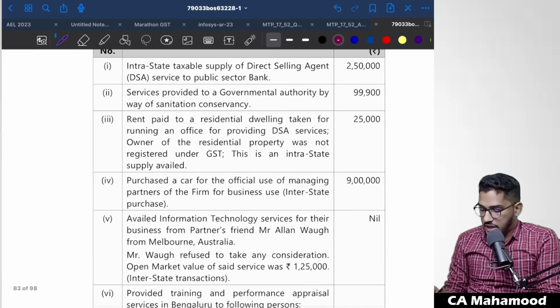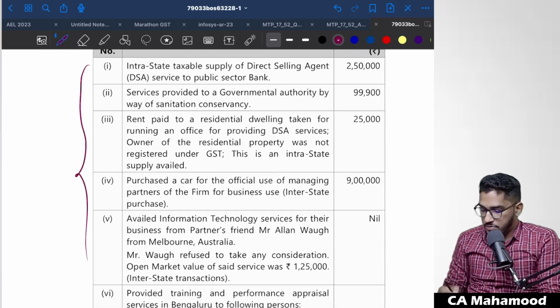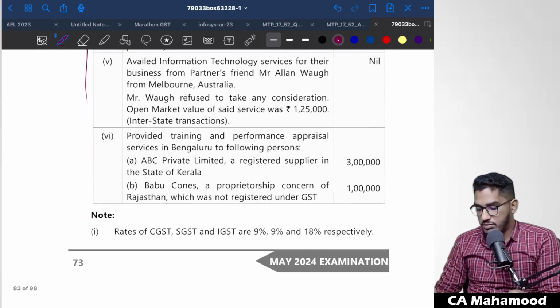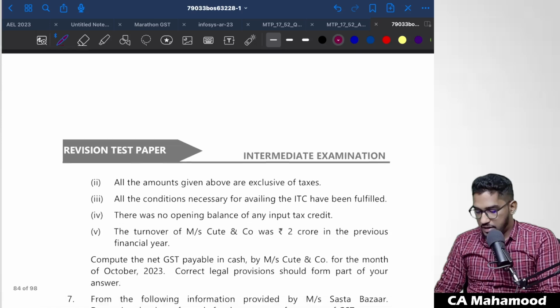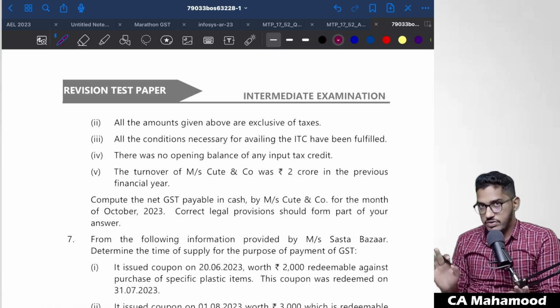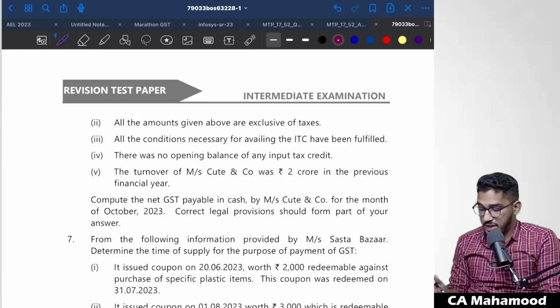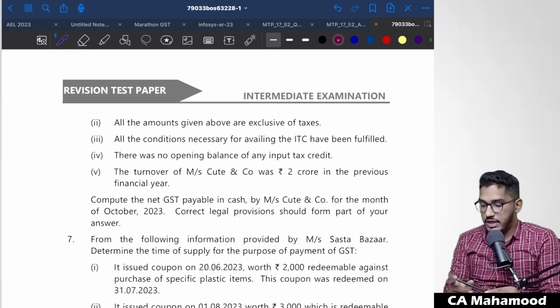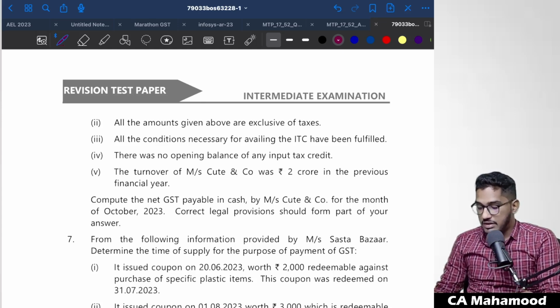They are giving different kinds of information here, but let us first try to understand what is the requirement of the question. So if you come to the end, what is the requirement of the question? First we will get it. Compute the net GST payable in cash. Compute the net GST which is payable in cash by Mrs. Cute and Co. for the month of October 2023. Correct legal provisions should form part of your answer.